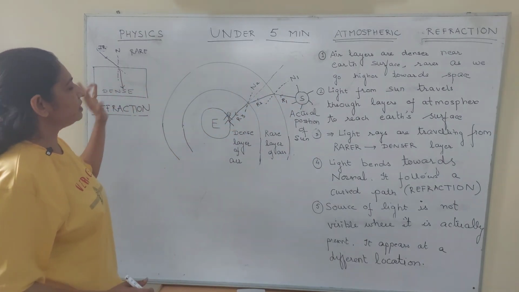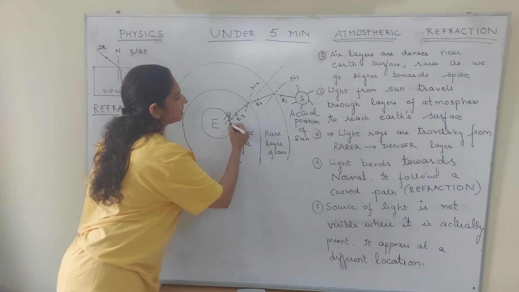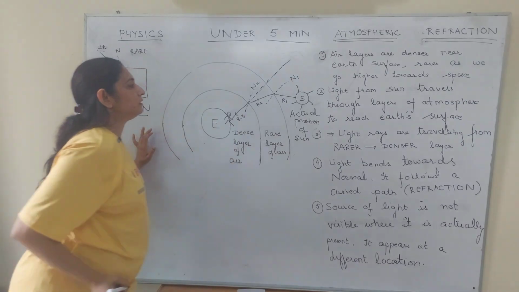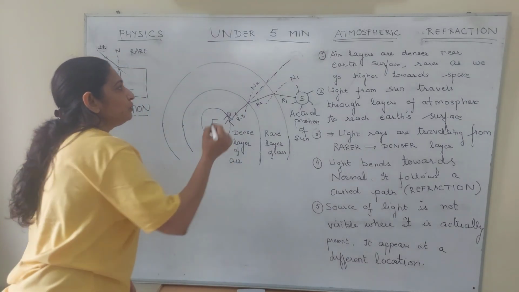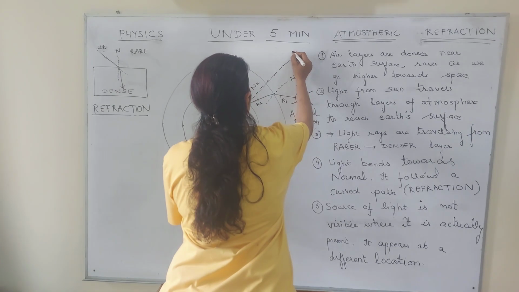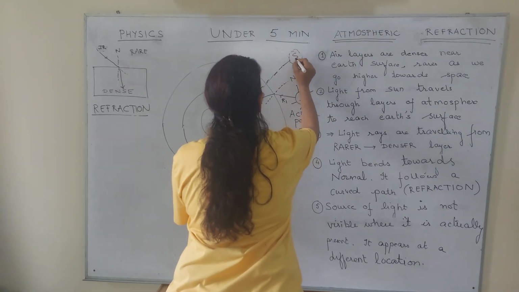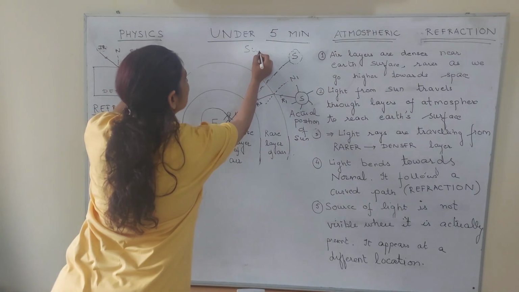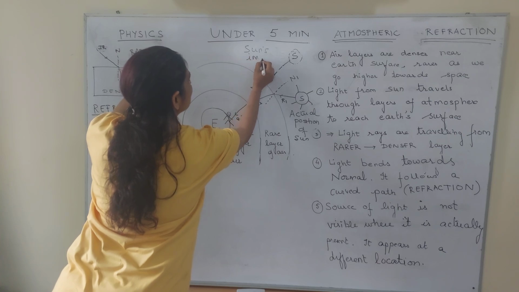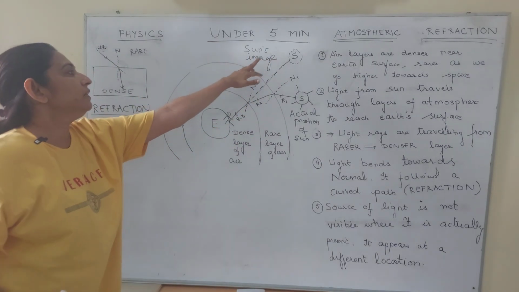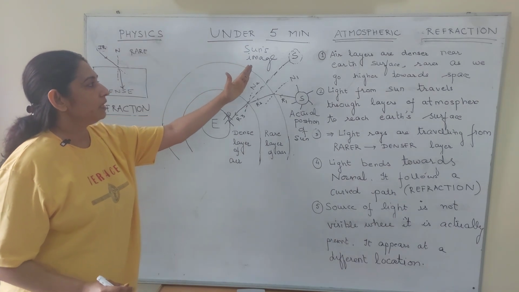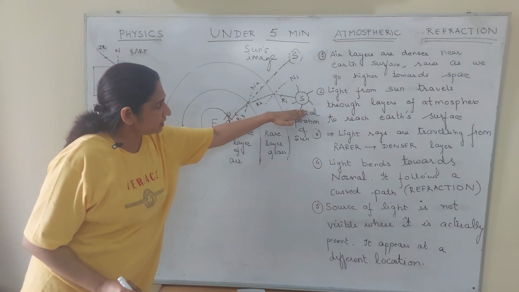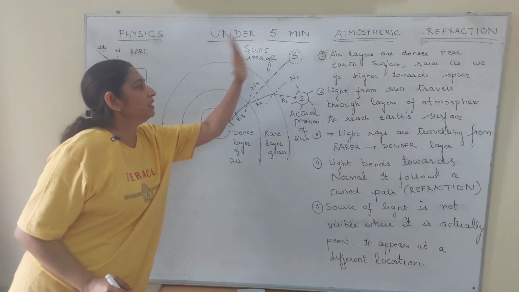This ray will go straight for him. For this person, if I trace back the path, this ray of light is coming from here. I'm just tracing it back. So what he will see, the image of the sun he will see, will appear here. So the sun's image seen by the person will be here. It will be much higher in the horizon. The sun was here, but this person will see it here.